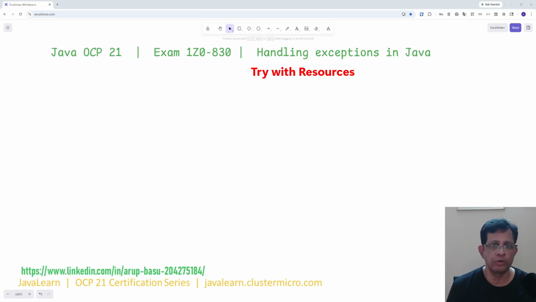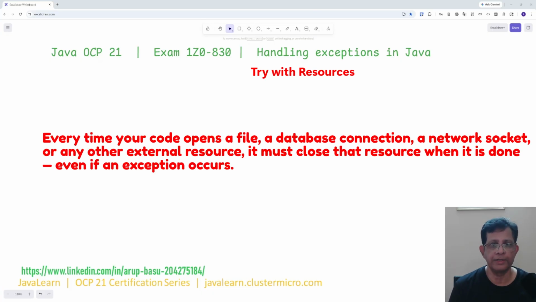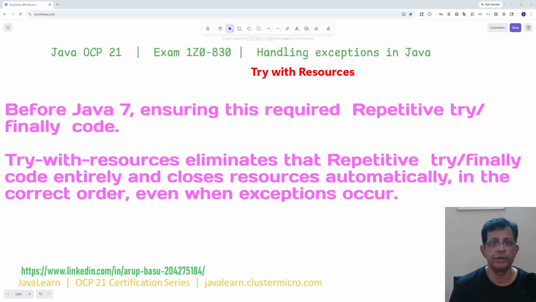Today we are covering two topics that solve two very specific real-world problems in Java: exception handling. Okay, try with resources. Every time your code opens a file, a database connection, a network socket, or any other external resource, it must close that resource when it is done, even if an exception occurs. Before Java 7, ensuring this required repetitive try and finally code. Try with resources eliminates that repetitive try and finally code entirely and closes the resources automatically in the correct order even when exceptions occur.